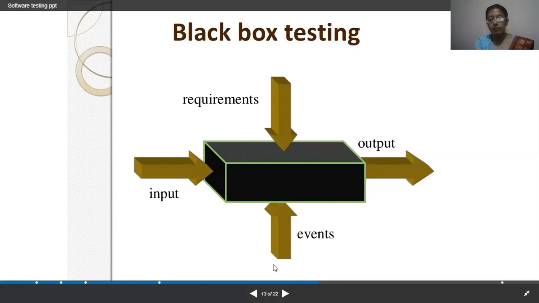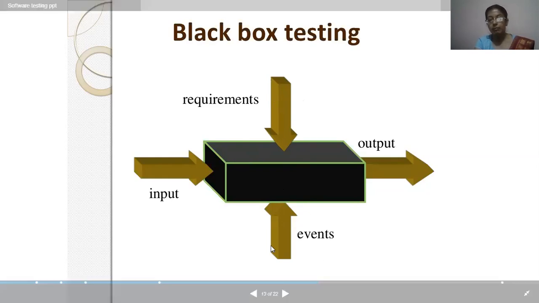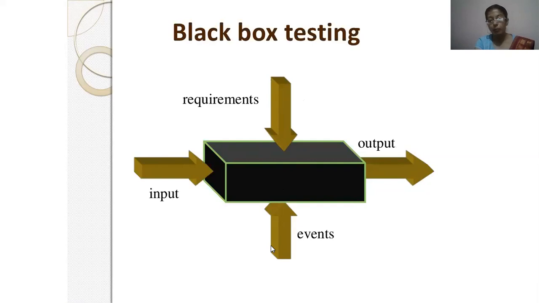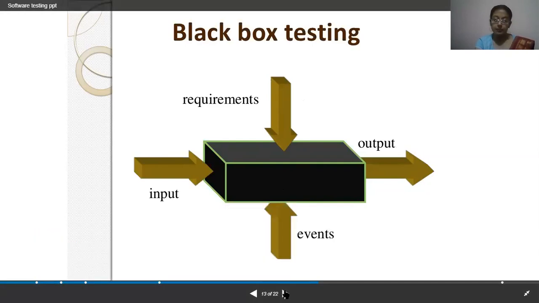Input will be given, an event will be performed, and according to that, output will be generated. The event means what kind of testing we are adopting, whether black box testing or white box testing.